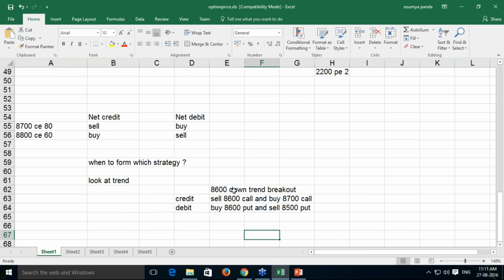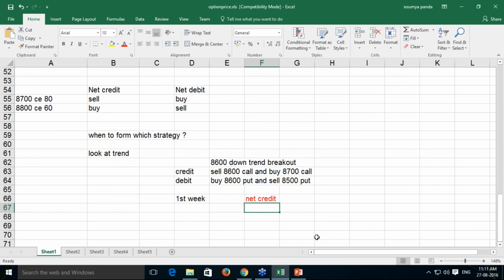In the first week of the settlement cycle, most of the options will be having a higher time value component. So if I am going to form an option strategy in the first week or the second week of the settlement cycle, it is better to form a net credit strategy.